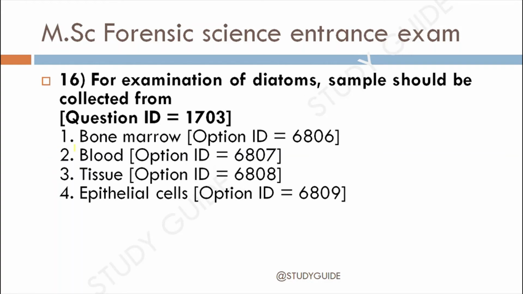Next question, question 16. For examination of the diatoms, samples should be collected from 1. Bone marrow, 2. Blood, 3. Tissue, 4. Epithelial cells. This is a tricky question. If you know the answer, it is correct. The first option, bone marrow, is the correct answer for this.